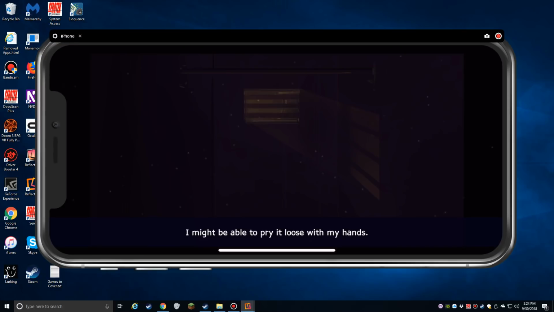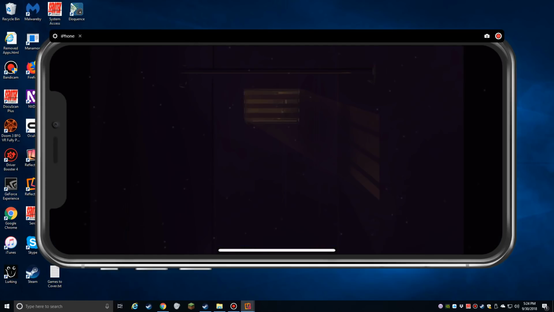There it is. A screw! I might be able to pry it loose with my hands. There we go. It's still locked. Maybe there are more screws. It's right in the middle there. Oh, there it is. Another screw! It's starting to give way.